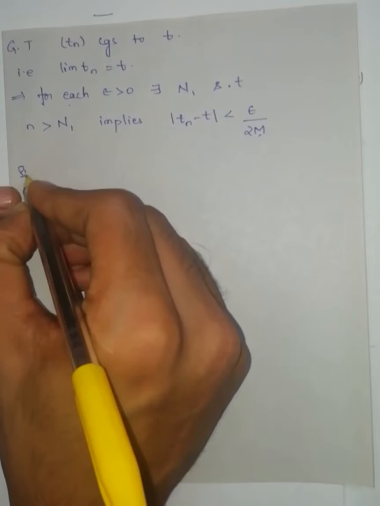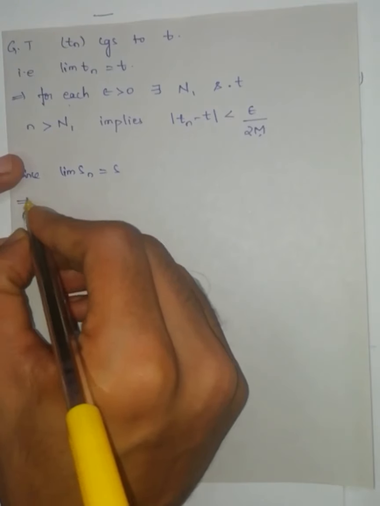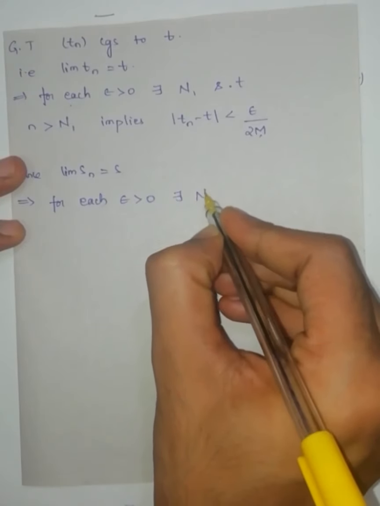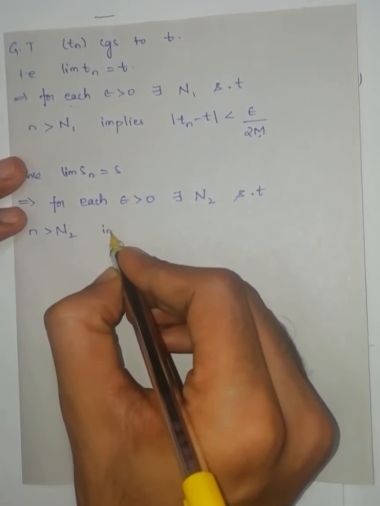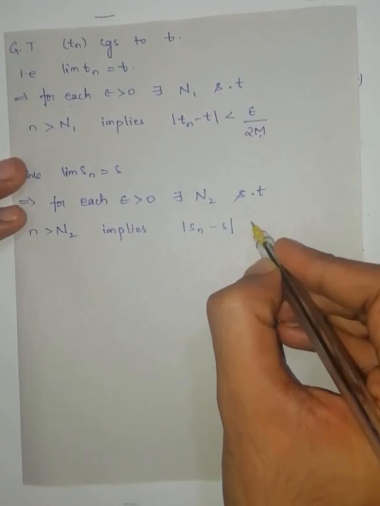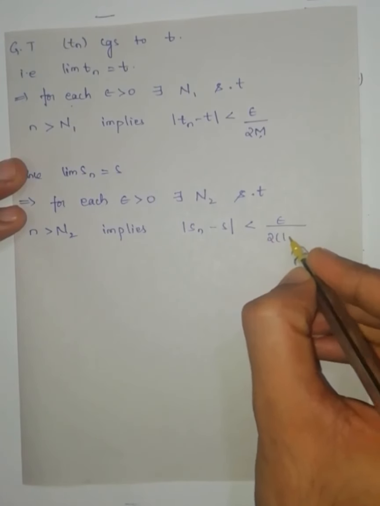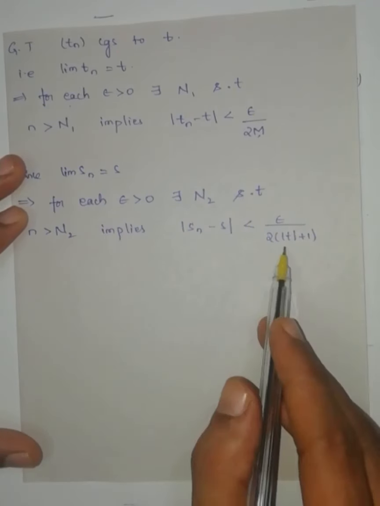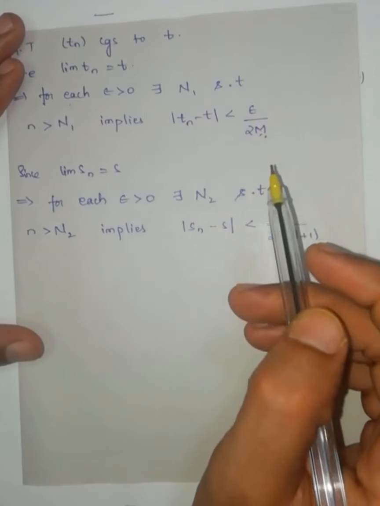Since limit of the sequence Sn is equal to S, then from the definition, for each epsilon greater than 0, there exists N2 such that small n greater than N2 implies modulus of Sn minus S is less than epsilon by 2 into modulus of T plus 1. Here I know that m is strictly greater than 0, therefore this becomes epsilon by 2m greater than 0.